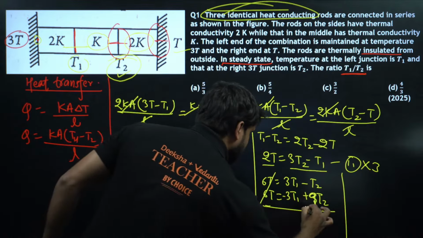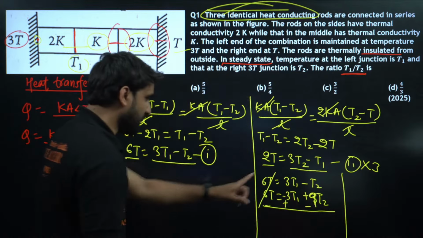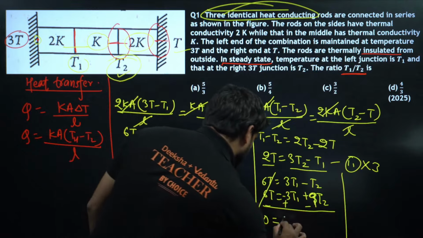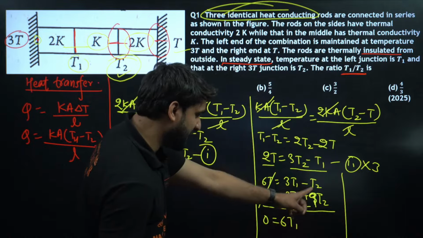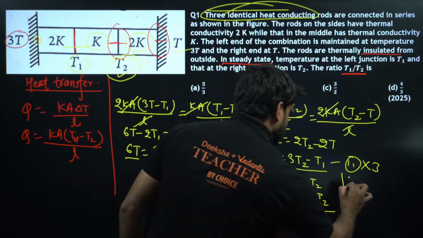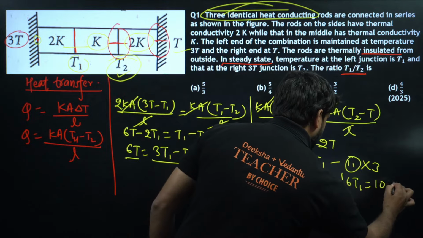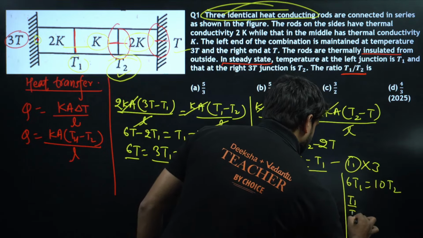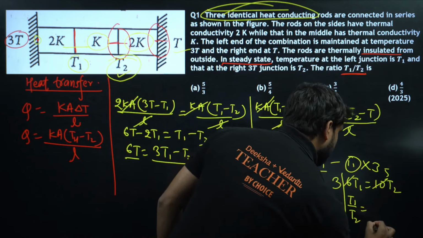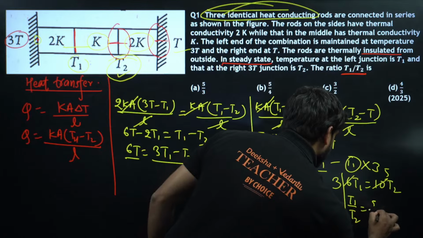Okay, now subtract this and this is plus. This has already become 0, and 3t1 plus 3t1 is equal to 6t1, and this is minus 9, and this minus 10t2. So 6t1 is equal to 10t2, minus t1 by t2 will be 3 2 ja 6 and 5 2 ja 10. So this will be t2 will go there, 5 divided by 3.